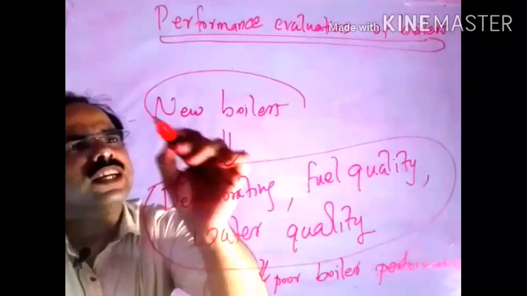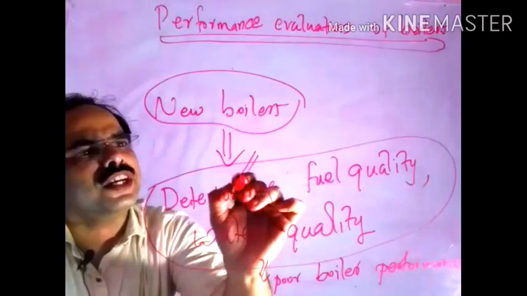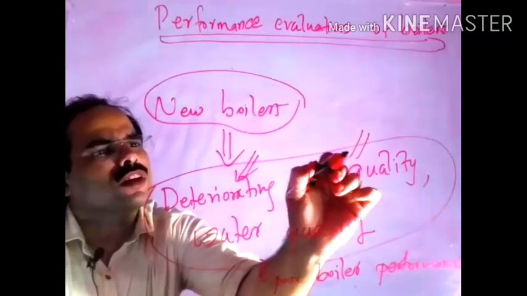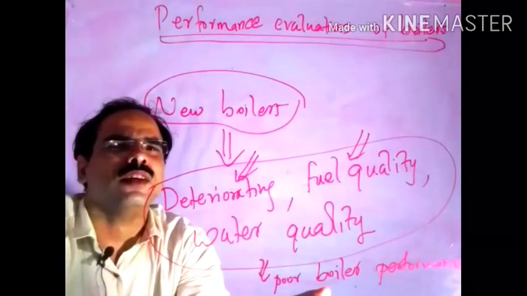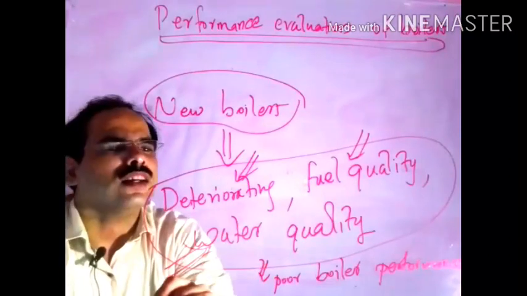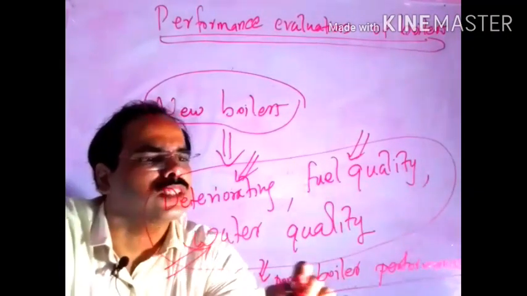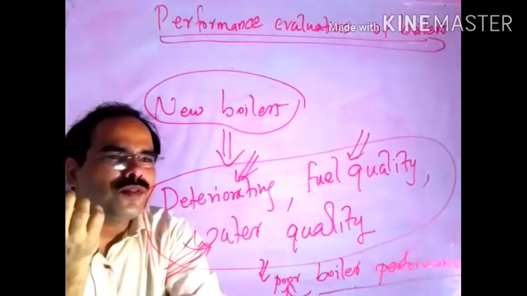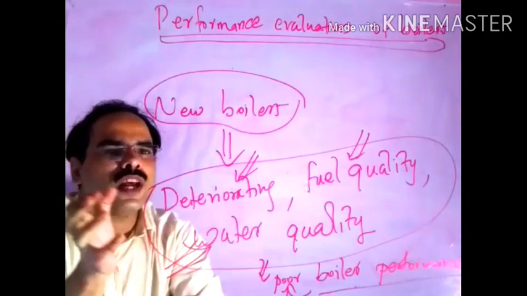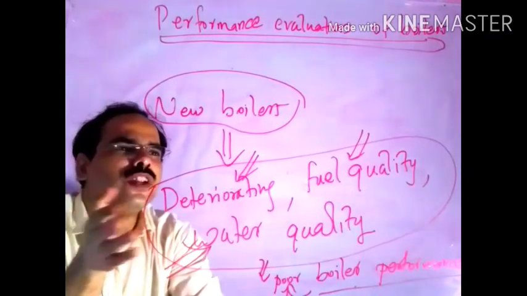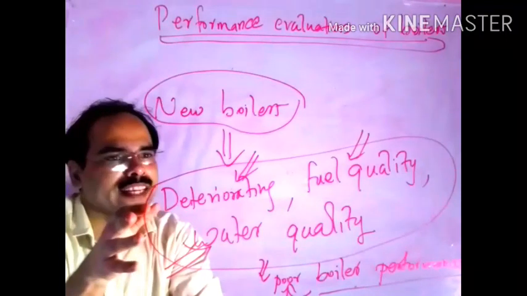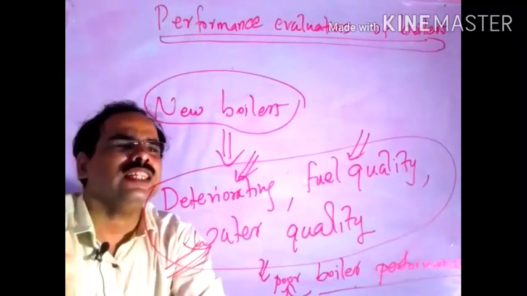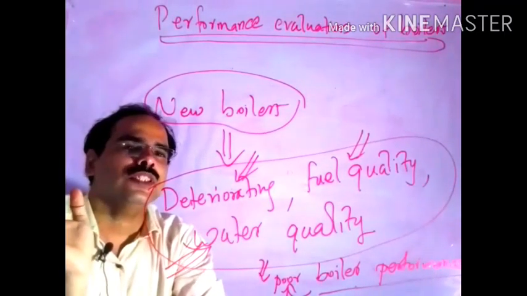Even if the boiler is a new one, if deterioration occurs, or the fuel being used is a low quality fuel, or the water has a large number of contaminants, then also the boiler performance reduces. That means if the boiler has deterioration, or the fuel used is a low quality one, or the water has large impurities, then also the boiler performance reduces.